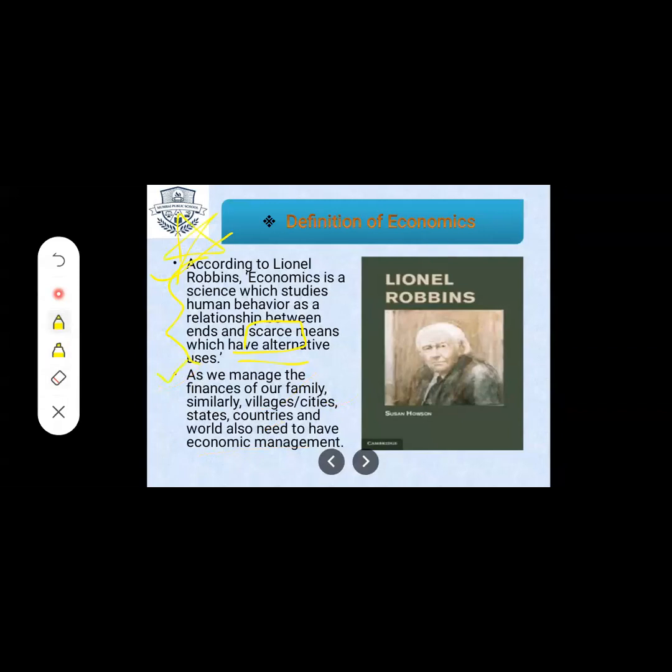Second point is, as we manage the finances of our family, similarly villages, cities, states, countries, and the world also need to have economic management.